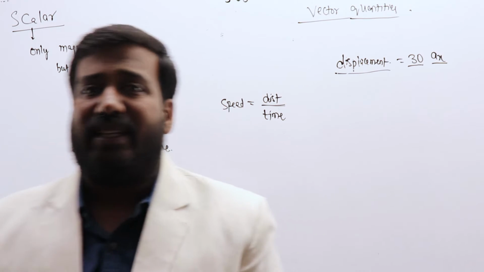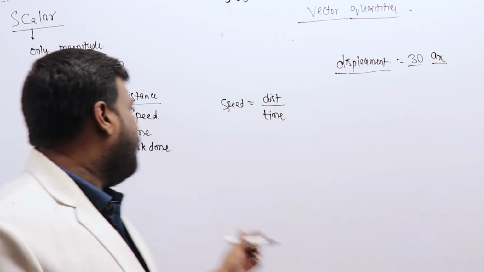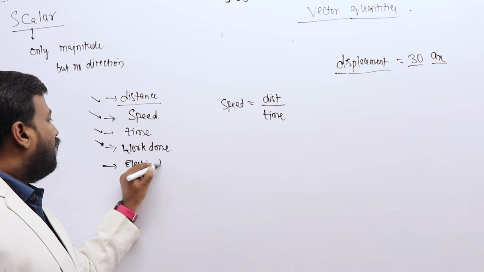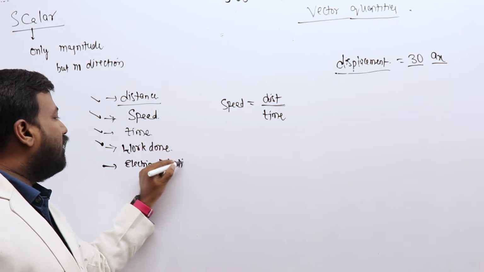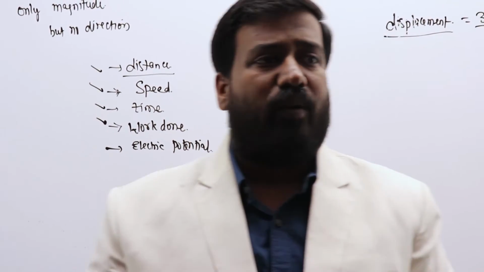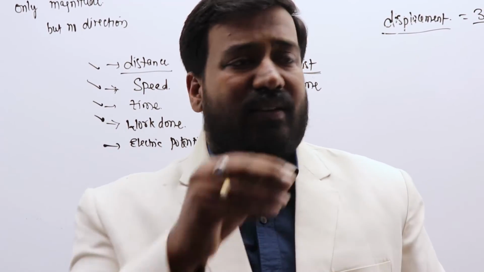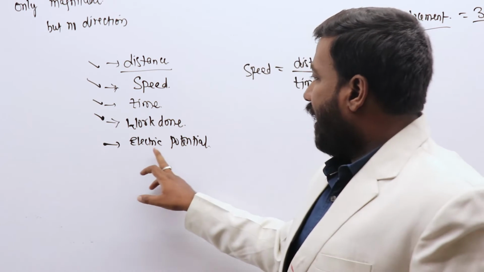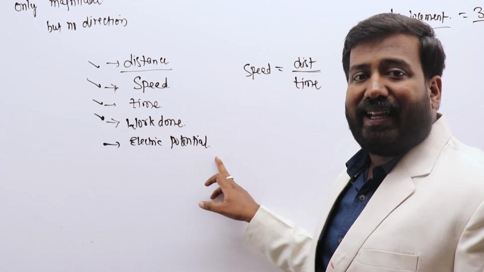If you take electrical quantities, what is a scalar quantity? We can take electric potential, in simple words, voltage. Voltage is a scalar quantity. How do you measure voltage? We say voltage at a given point is 3 volts. We don't have any direction for that. Am I right? So that's why electric potential is a scalar quantity.